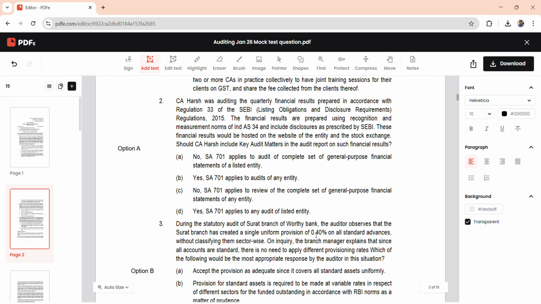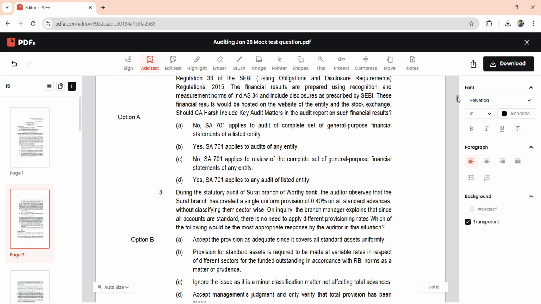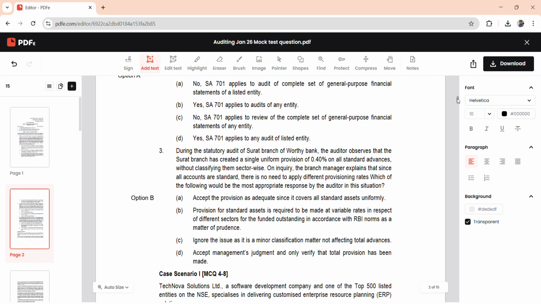So first one is accept the provision. Whenever this kind of question comes, and if you're unsure, most likely accept will not be the answer. So in this case, A and D you can rule out because they are accepting blindly as it is. That can never be the role of the auditor, and C is ignoring the issue. So the correct answer in this case is B, that is, provision for standard assets is required to be made at variable rates in respect of different sectors for the funded outstanding in accordance with RBI norms. So moving on to the next case scenario, these are the first bunch, we saw 3 questions.